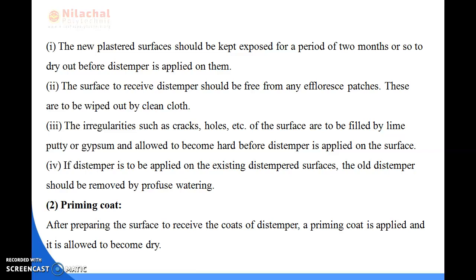So next one is the priming coat. In the priming coat, after preparing the surfaces to receive the coats of the distemper, a primary coat is applied and it is allowed to become dry. So after preparation of surfaces, before we receive the coats of the distemper, a primary coat has been applied to become dry.